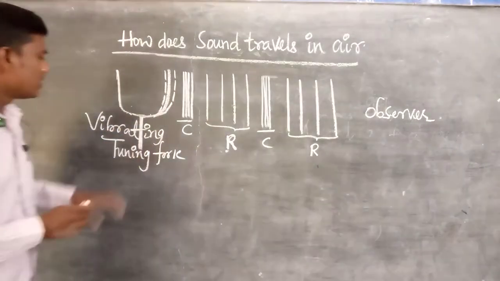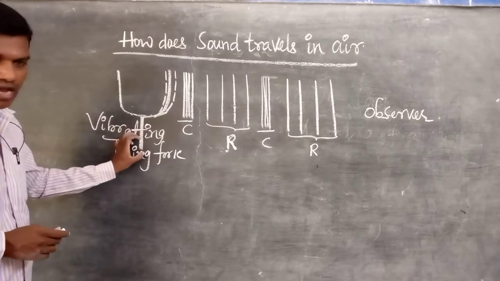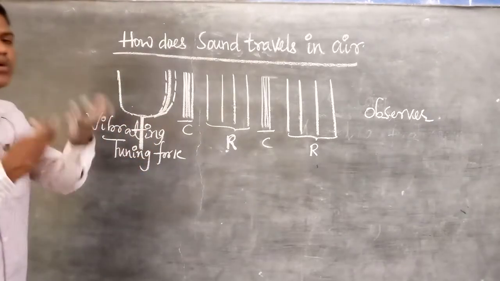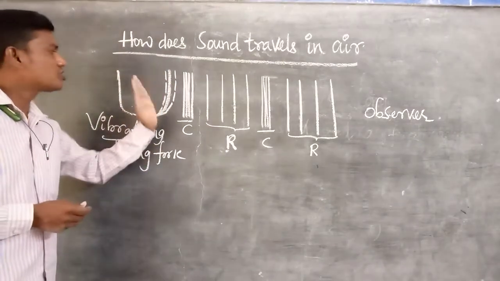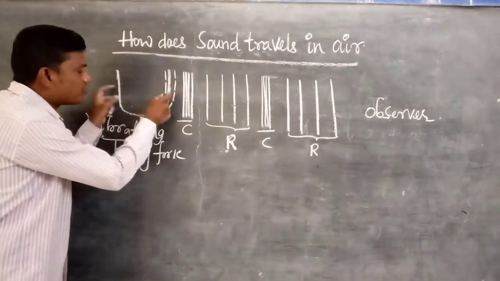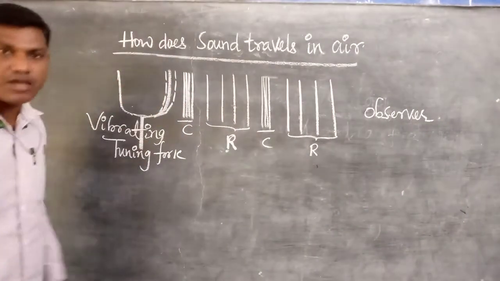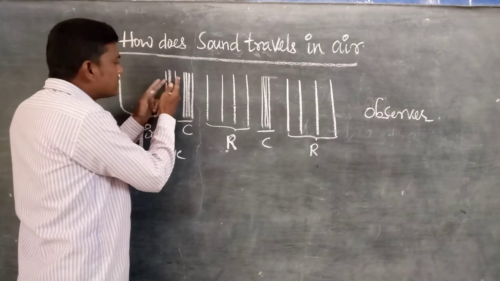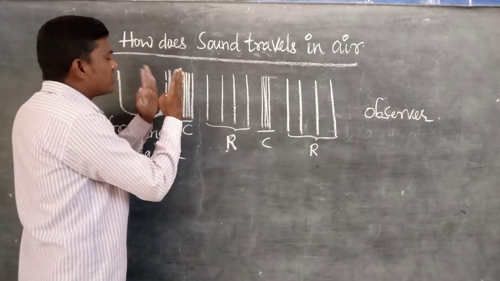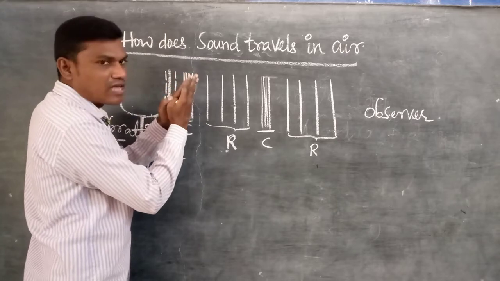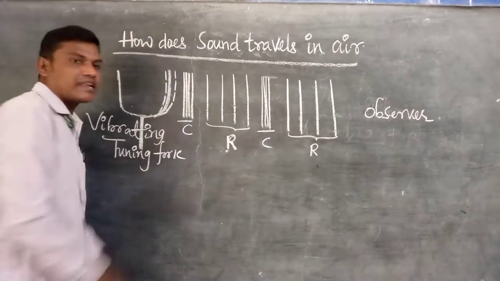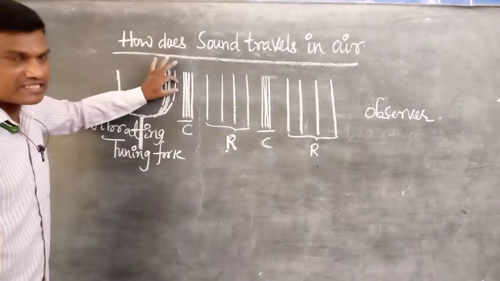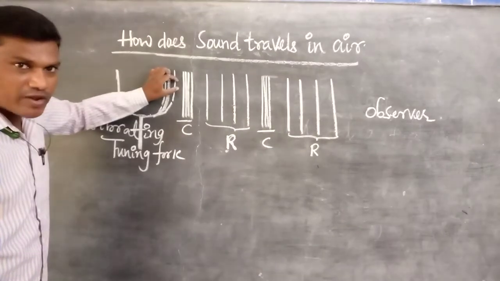First of all, we can take a tuning fork and a rubber hammer. The prongs of the tuning fork are struck with the rubber hammer. Then what will happen? The prongs of the tuning fork start vibrating and produce sound. The vibrating tuning fork touches the air particles in its surrounding area, so the air particles absorb the energy by contact with the tuning fork.